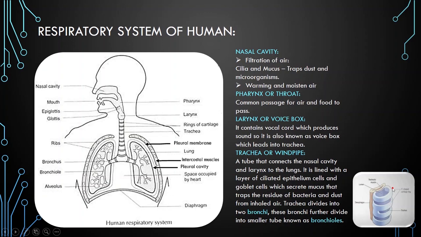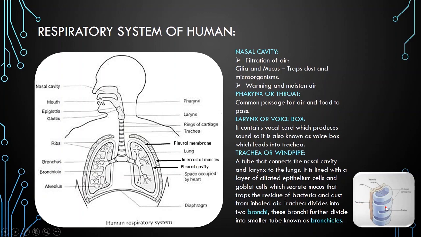Here this is the incomplete ring of cartilage. So from their backside there is no ring. There are tracheal muscles, and behind the tracheal muscles there is the esophagus, which is part of the digestive system.